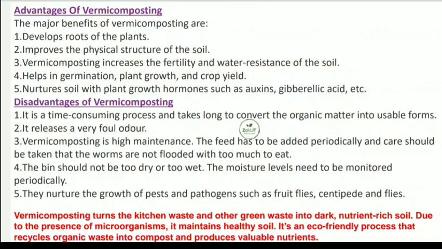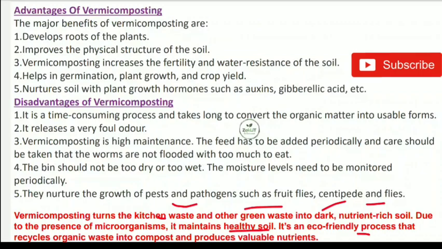So overall, vermicomposting turns the kitchen waste mostly and other green waste into dark nutrient rich soil. Due to the presence of microorganisms, it maintains healthy soil. It is an eco-friendly process that recycles the organic waste into compost and produces valuable nutrients with the help of earthworms. So this is the overall idea of vermicompost.